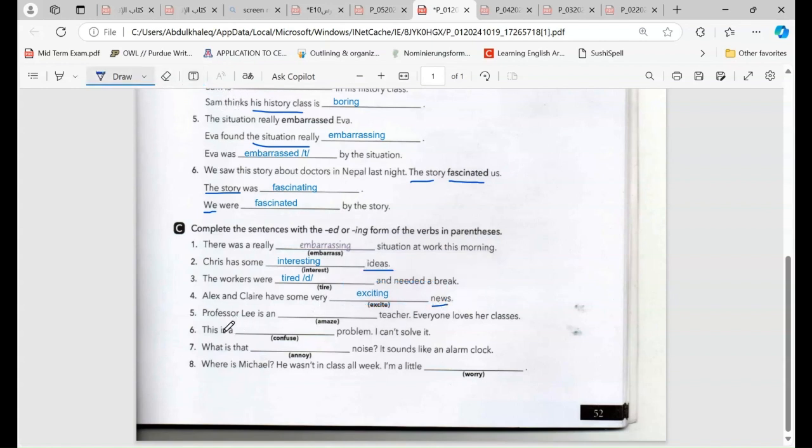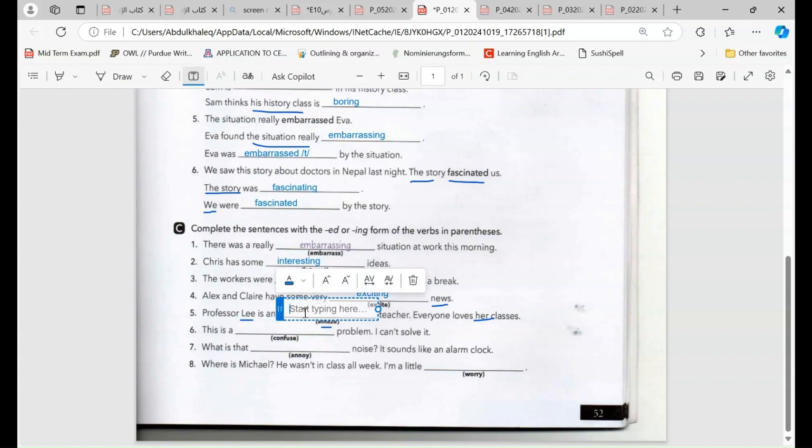Next, we are talking here about Professor Lee. Professor Lee is a blah blah blah teacher, and we have here amaze. Everyone loves her classes. Her, it means she is a person. So the answer for number 5 is amazing.